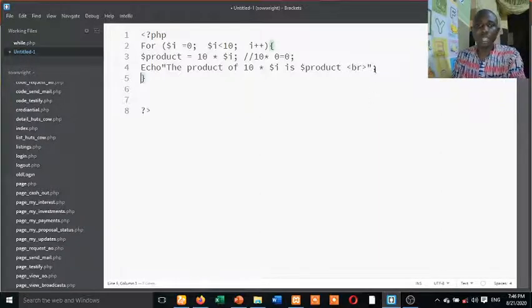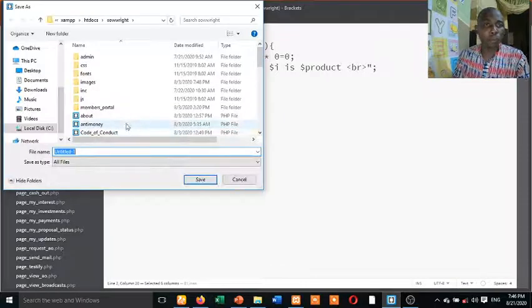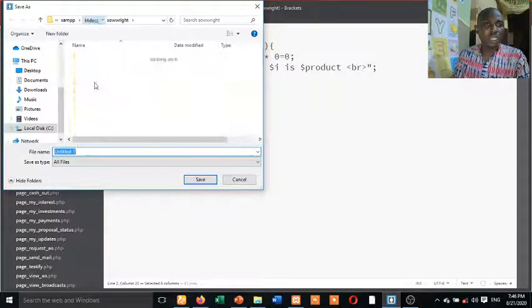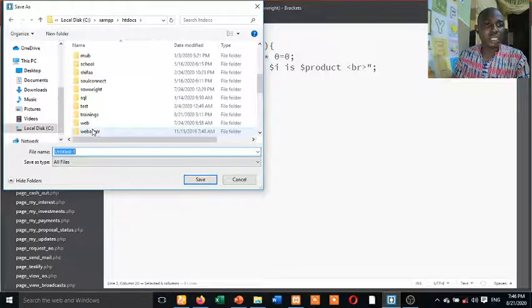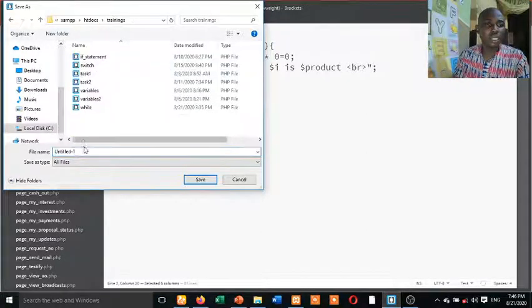Don't forget our calibracies. You understand? So let me explain again. I is equal to 0. This is initialization. I is less than or equal to 10. This is the condition. Then I plus plus. Now let me save this inside my trainings. I will call it for loop. Let me go inside trainings, for loop dot php.